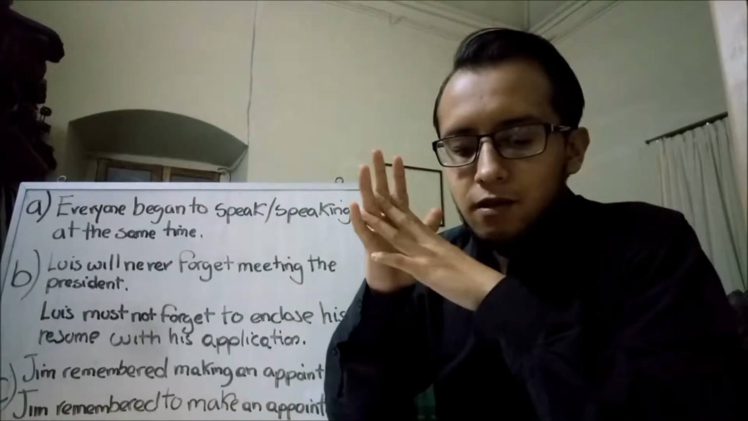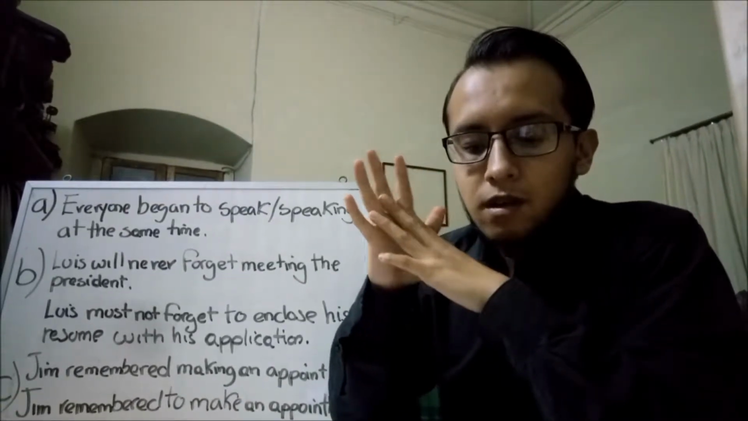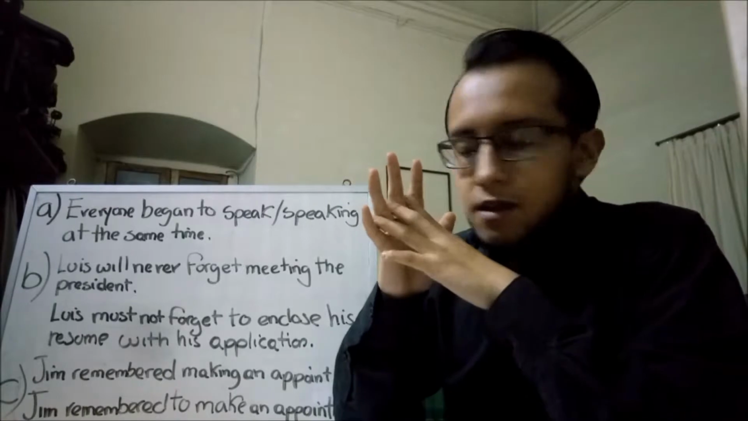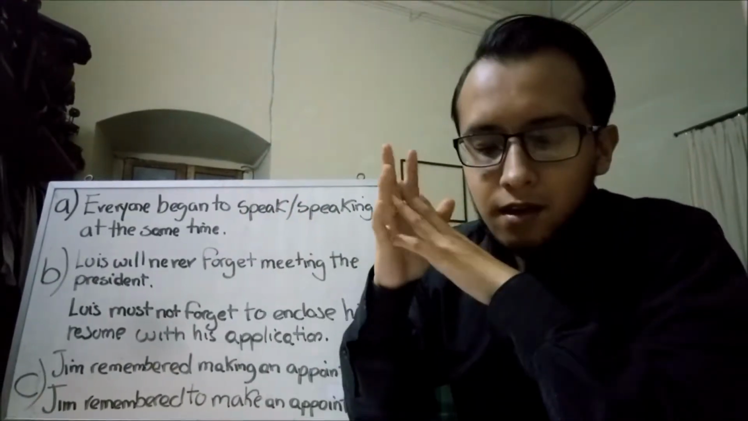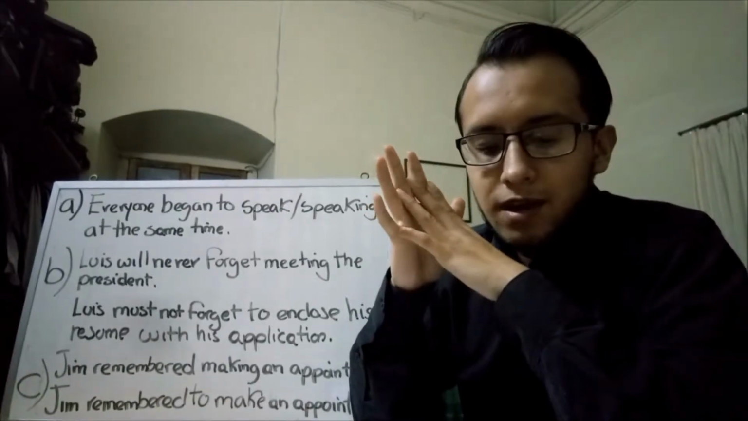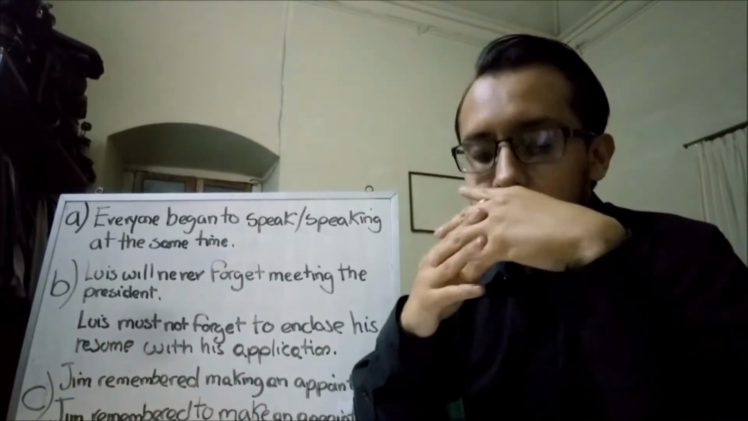Some verbs can be followed by an infinitive or a gerund without a change in the meaning. Everyone began to speak or speaking at the same time. These verbs can include begin, continue, hate, like, love, prefer, and start.